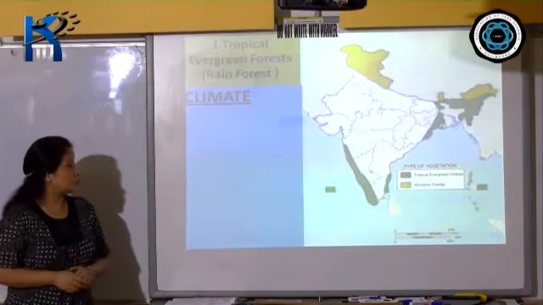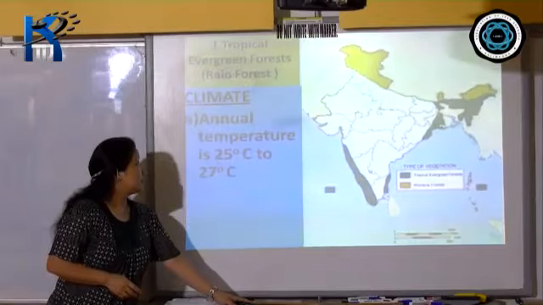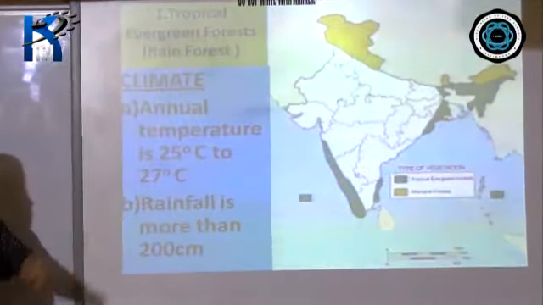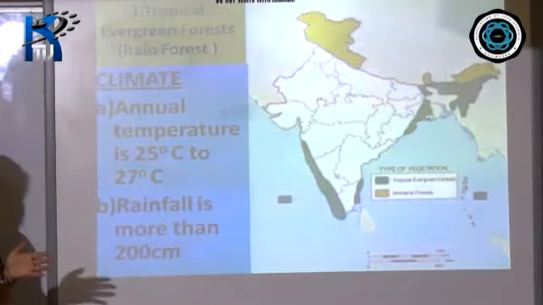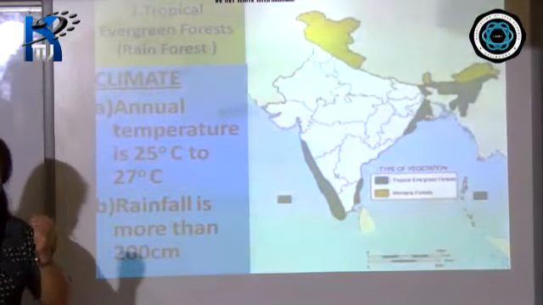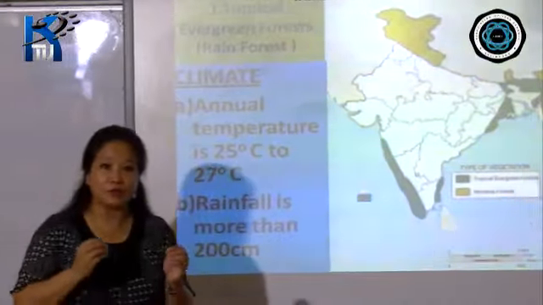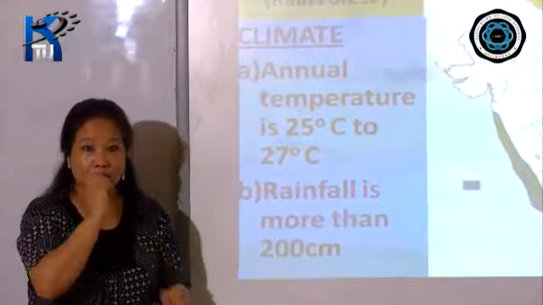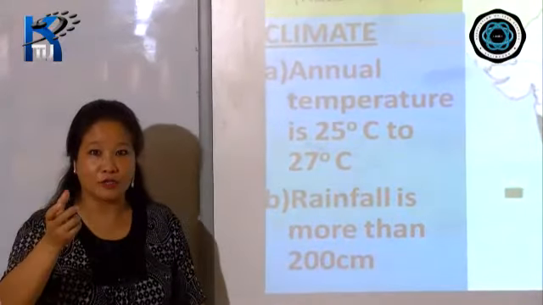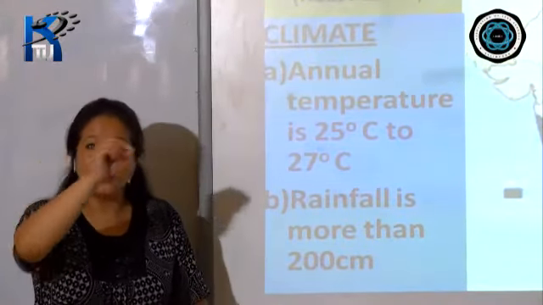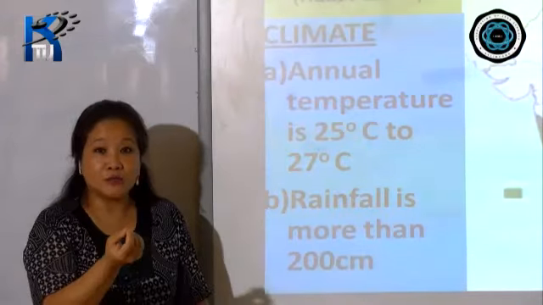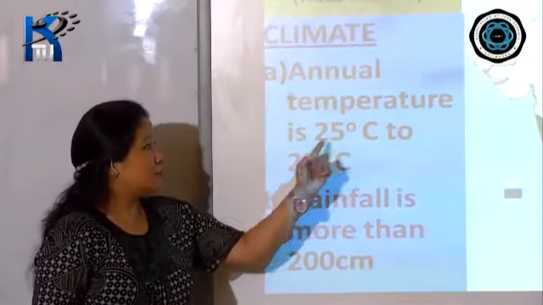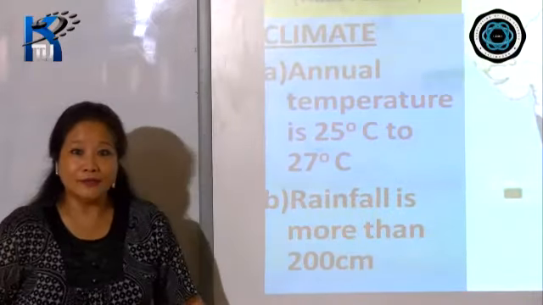Now, here you have to know the climate and the rainfall. Climate, if you see, the temperature ranges. These are certain facts you have to remember. There's no other way, because they might give you a question asking you to state the climatic requirement based on this evergreen forest, or name the species, and most important, they'll ask you for the characteristics also. So here, the temperature ranges from 25 to 27 degrees Celsius.